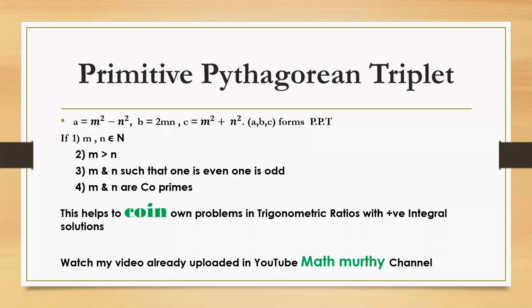That is, m and n have different parity. What is meant by parity here? If one is even, the other is odd. If m is even, n is odd, and vice versa. And the next one is m and n are co-primes. With the help of these conditions, you can create your own problem. Let us see one example.